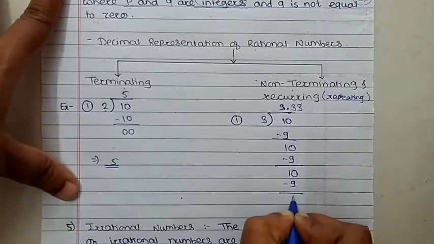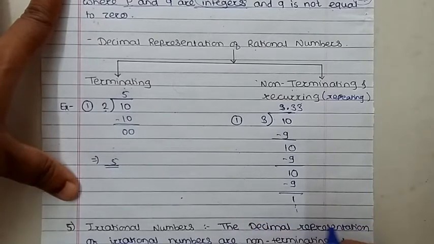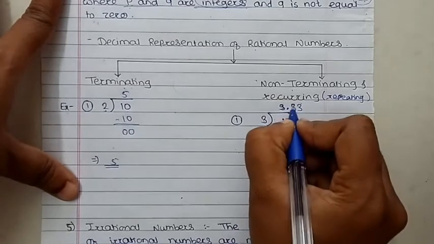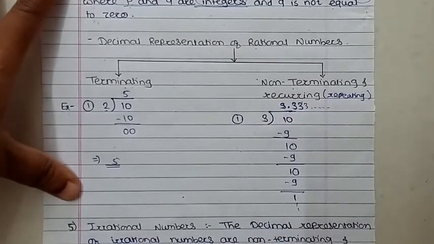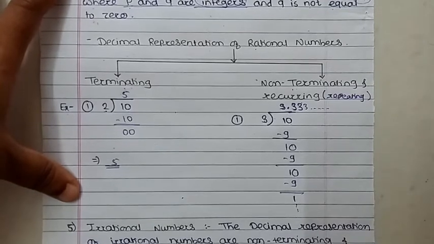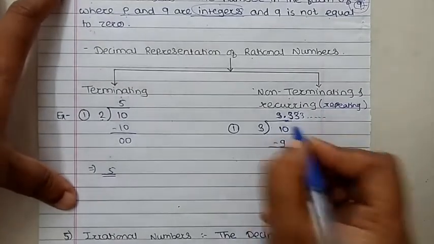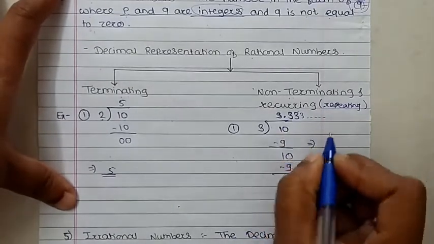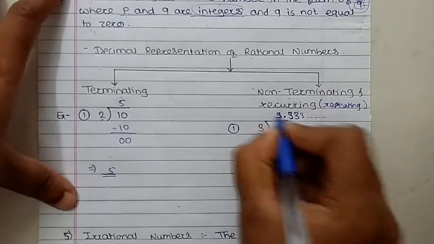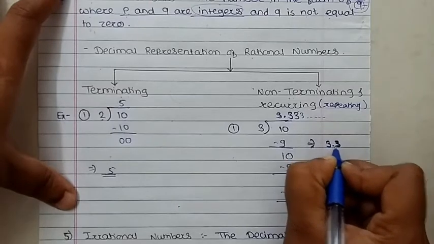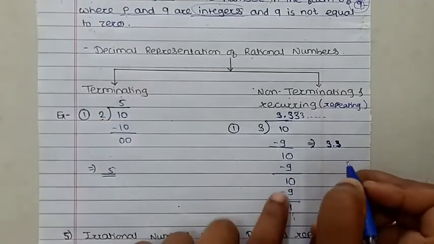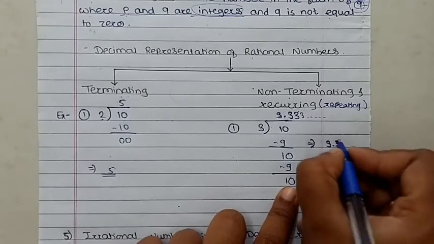Then 1. That means this value is repeating. Like this, 3 3, multiple times it is repeating. It is not terminating. So when we represent this, how do we represent it? 3.3, and whichever digit is repeating, put a dot over it.